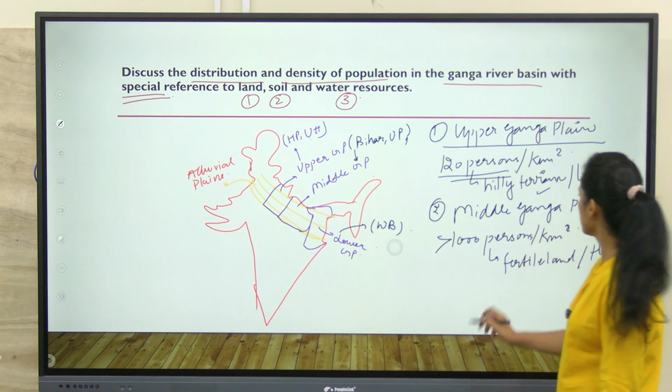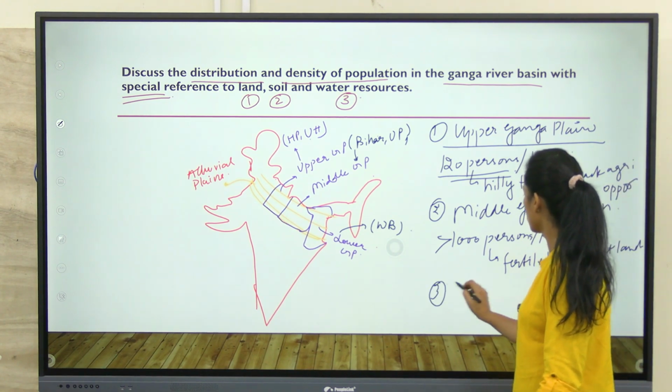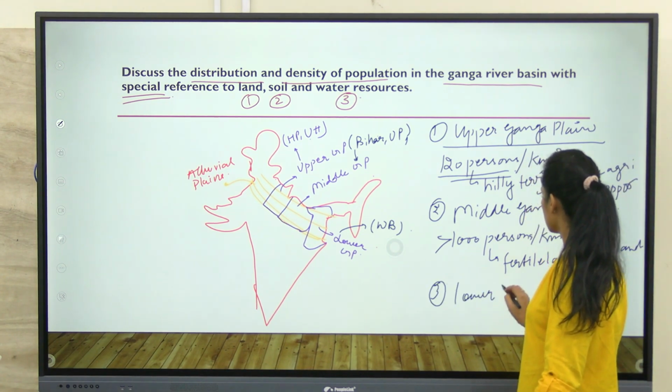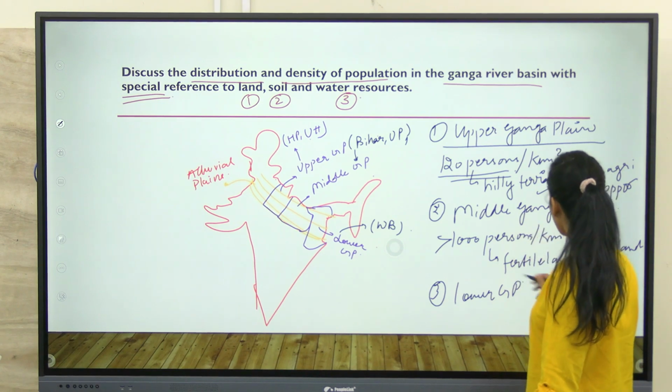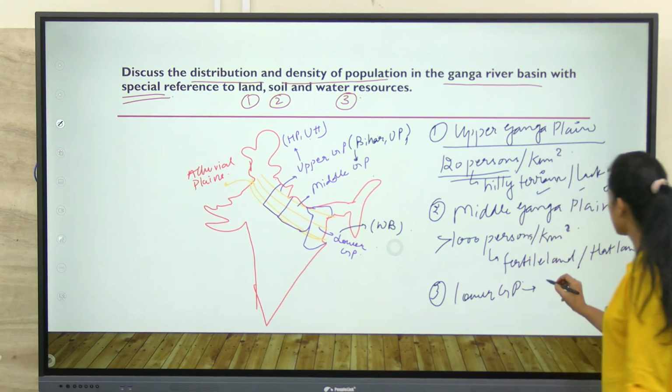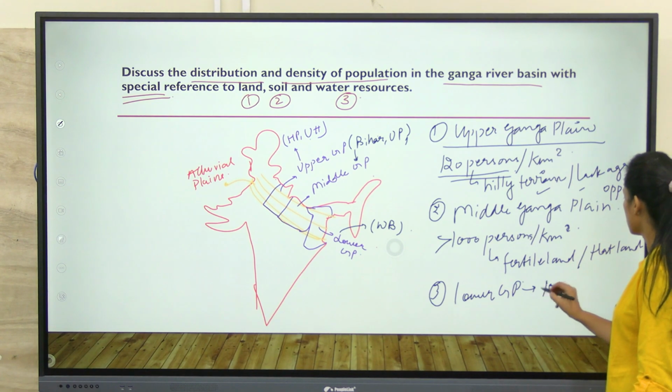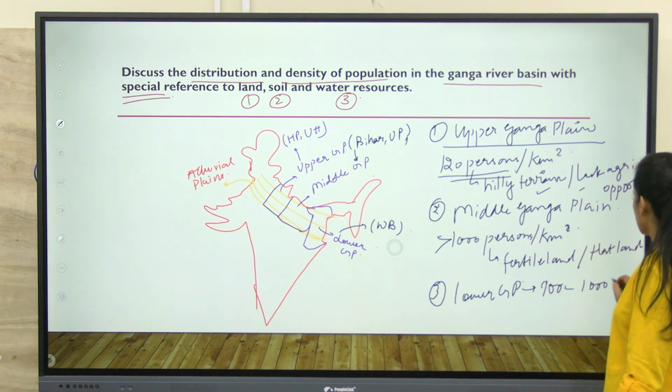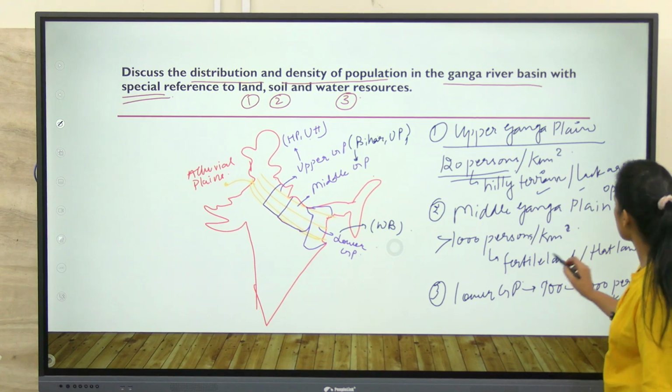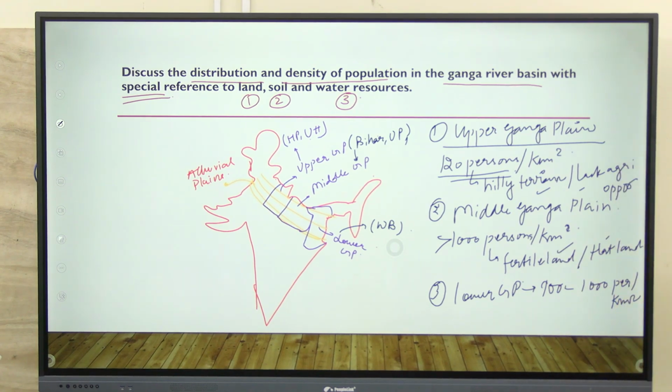Coming to lower Ganga plain, it also has almost the same density, around 900 to 1000 persons per kilometer square, and the reasons remain the same, the fertile agricultural land and flat land.